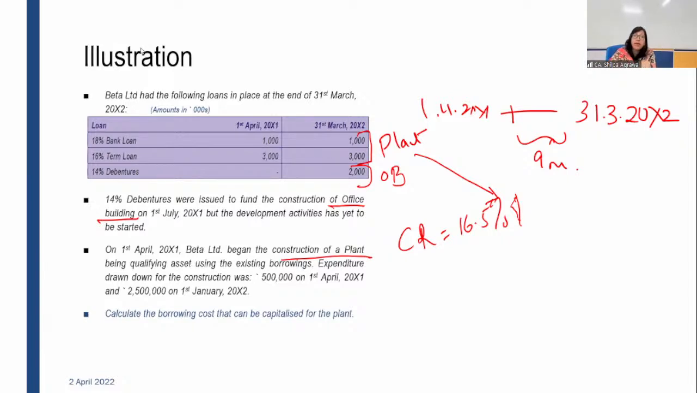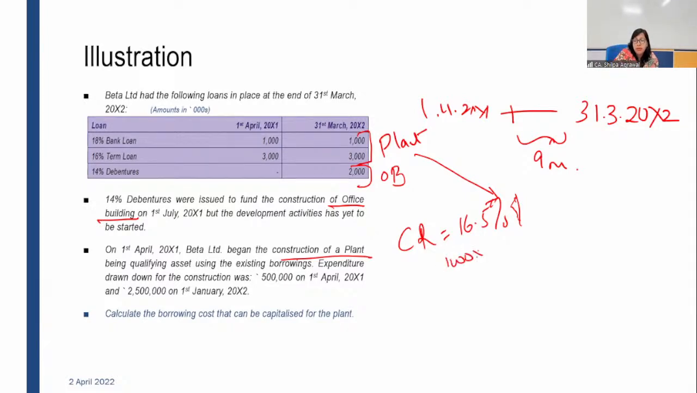However, for the office building, you have only 1 general borrowing to be used. So in that case, there is no need to calculate the capitalization rate. Whatever the rate of interest is for that borrowing, that will be considered as your capitalization rate. So the capitalization rate is calculated when there is more than 1 borrowing.